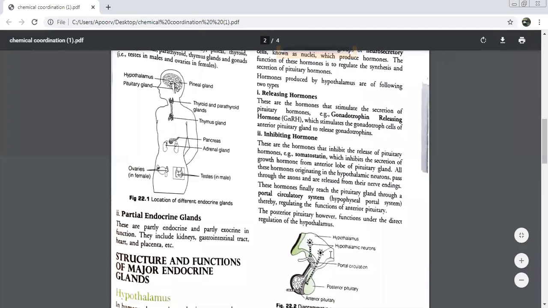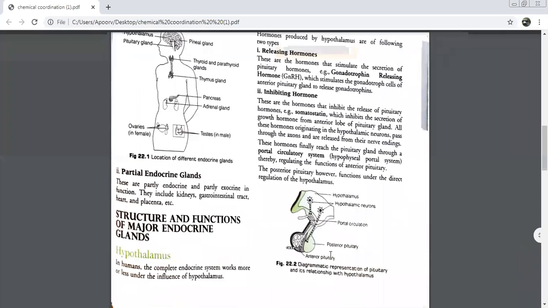Look carefully, children. Let's do this. This is your pituitary and its relationship with the hypothalamus. Let's understand. Can you see your hypothalamus over here? This whole upper part is your hypothalamus. Can you see everybody? Can you see the neurons in the hypothalamus? These are the neurons in the hypothalamus area. So that is why they are known as which neurons? Hypothalamic neurons.